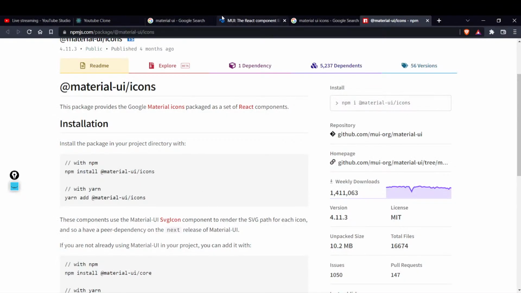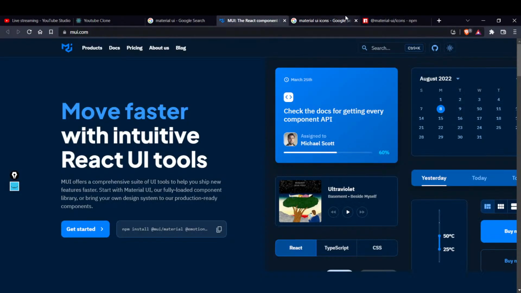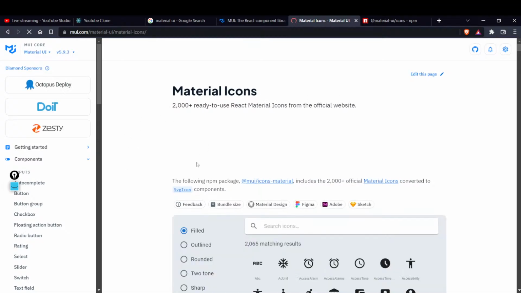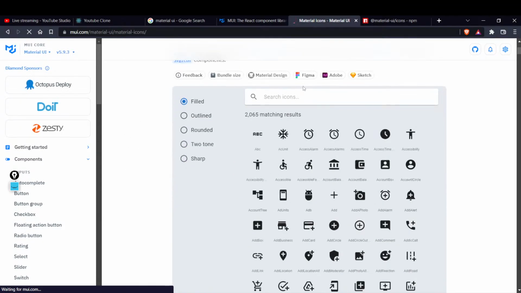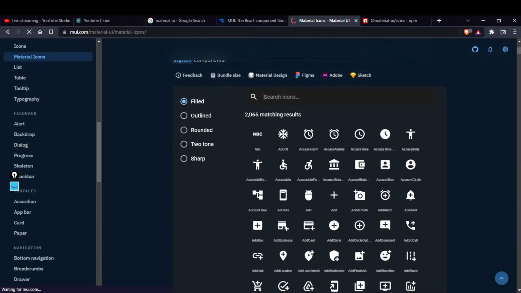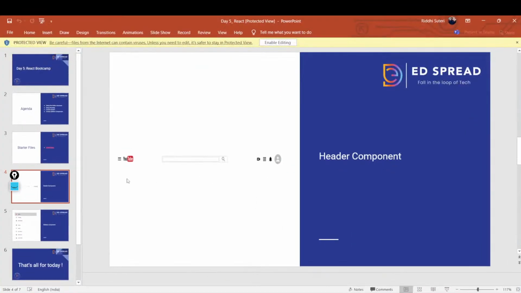We want to get some icons. How can we get icons? Yeah, material icons. From here you can find as many icons as you want, right? So I want what this looks like. Just a minute, let's see. Okay, this looks like a menu icon, right? So I will search for menu, or I will just search for options or something.